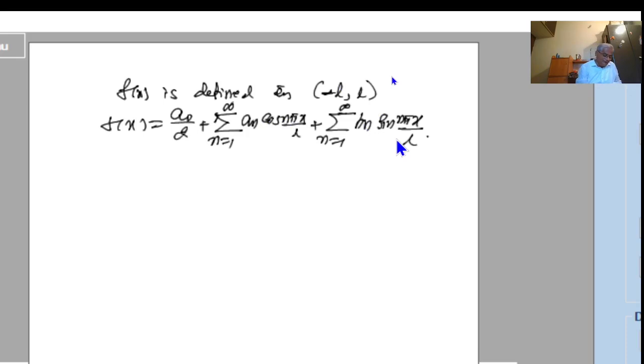Now here, if f of x is an even function, then we get b_n equal to 0. This we know.